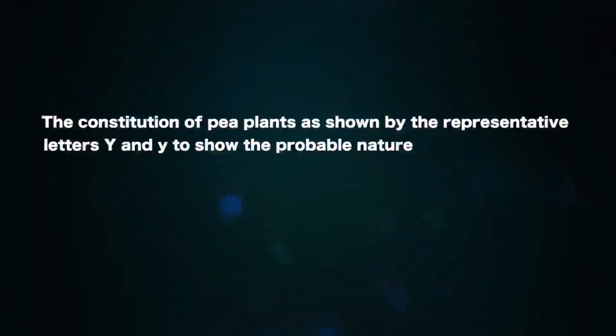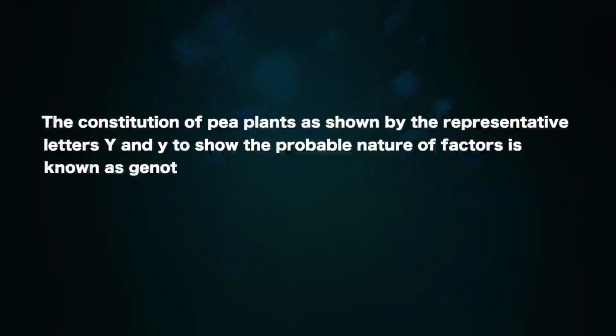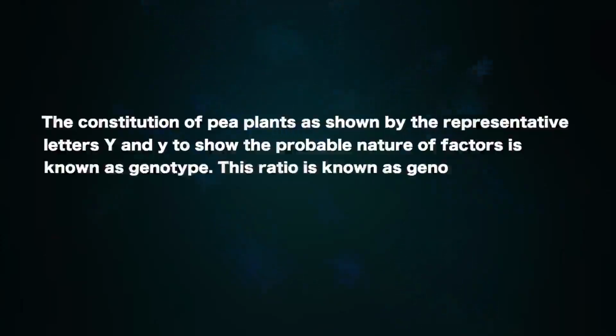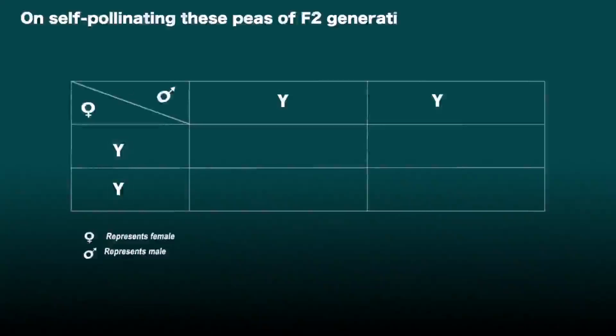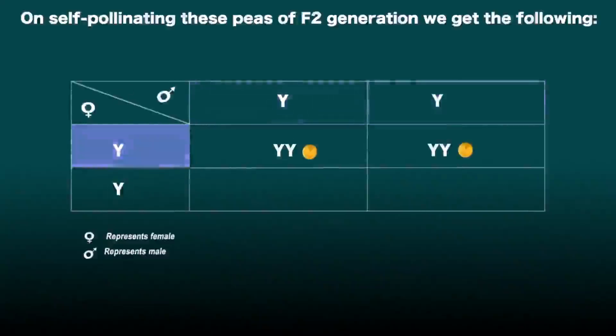The constitution of pea plants as shown by representative letters capital Y and small y to show the probable nature of factors is known as genotype. This ratio is known as the genotypic ratio or monohybrid genotype ratio. It is 1:2:1.